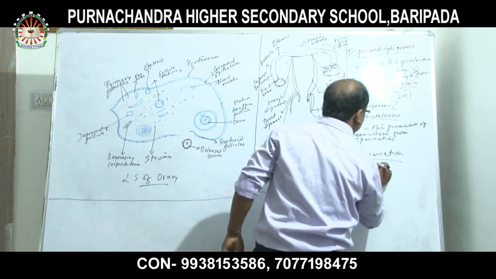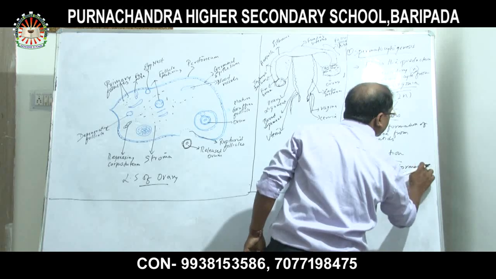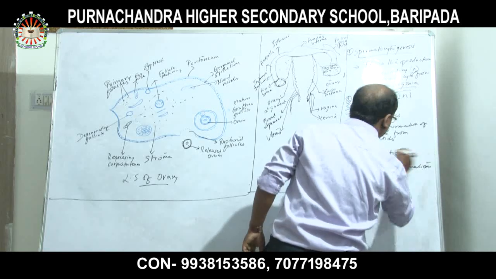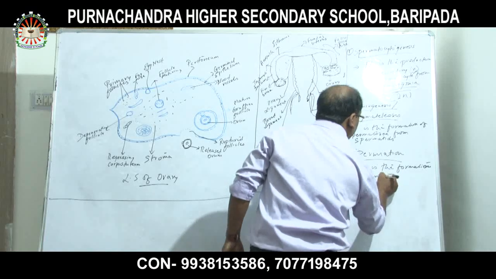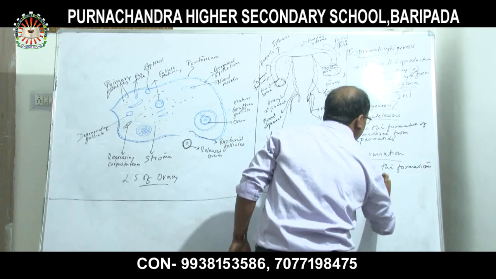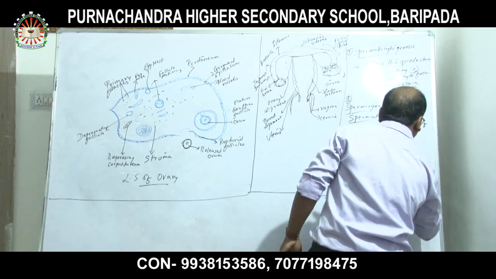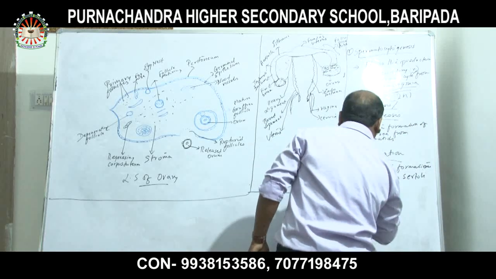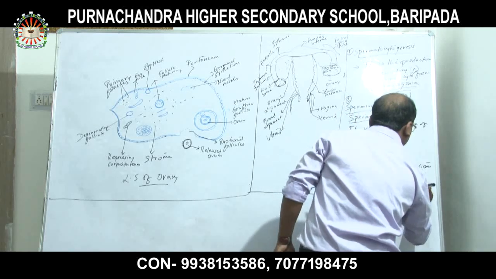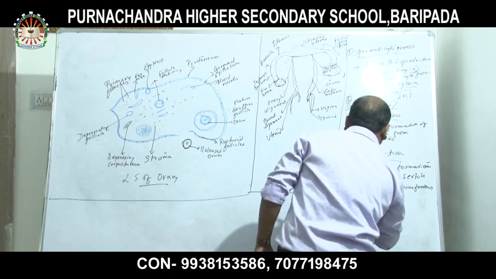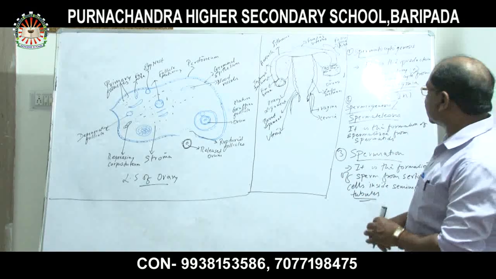It is the formation of spermatozoa, sperms, from Sertoli cells inside the seminiferous tubules. So these are the terms which are related to spermatogenesis.